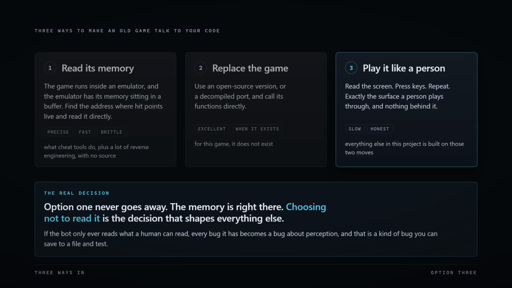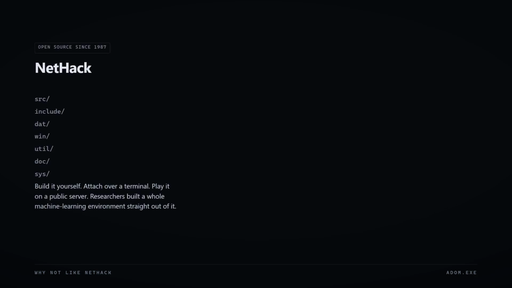If the bot only ever reads what a human can read, it can't accidentally cheat. And every bug it has becomes a bug about perception. It misread the screen. That's a kind of bug you can save to a file and test. Hold that thought. This is where my project and the NetHack bots part company.